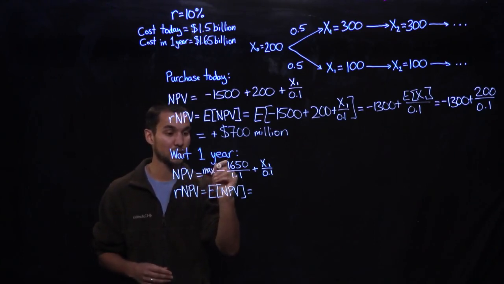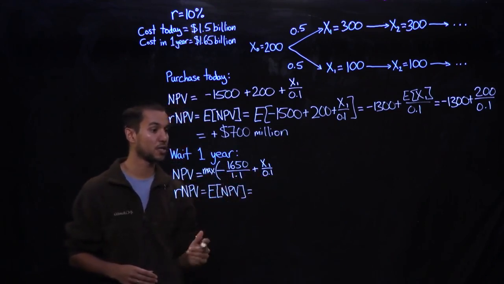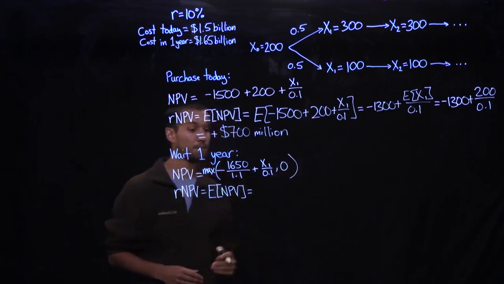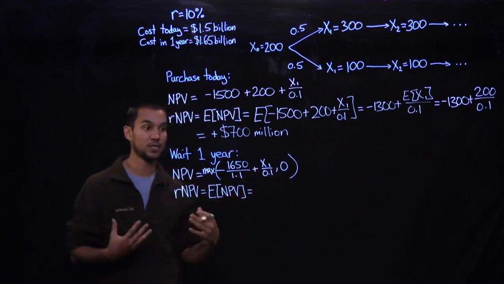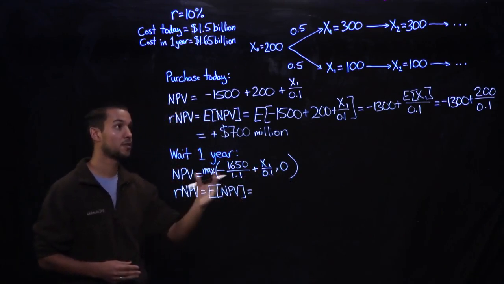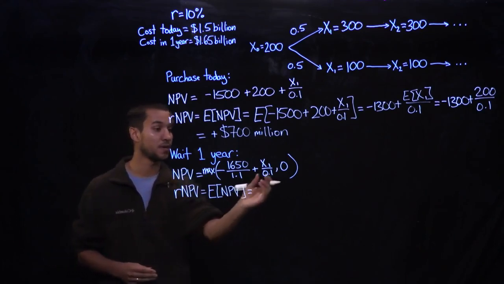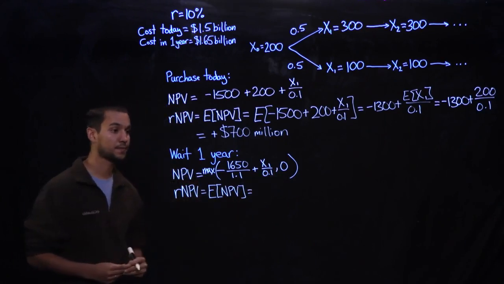So max, they're going to choose the maximum of the value of either going ahead with the project or foregoing and abandoning the project. And if they abandon the project, then they aren't going to invest any additional money into this project, and moreover, they aren't going to earn any additional cash flows. And so the NPV of the decision to abandon this project is 0.